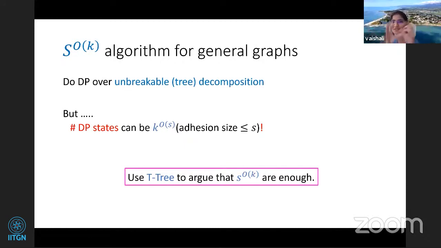So you do some pre-processing on the T tree. You can show that now the tree will contain only S vertices. And now you can again do the Thorup thing on this pre-processed tree with S vertices. With S choose 2K minus 2, you'll get that only S to the order K are possible.